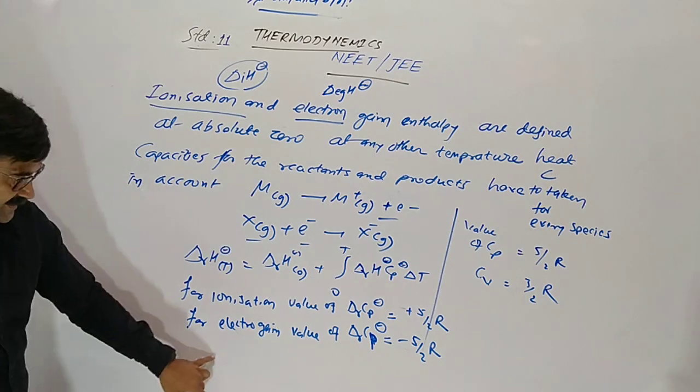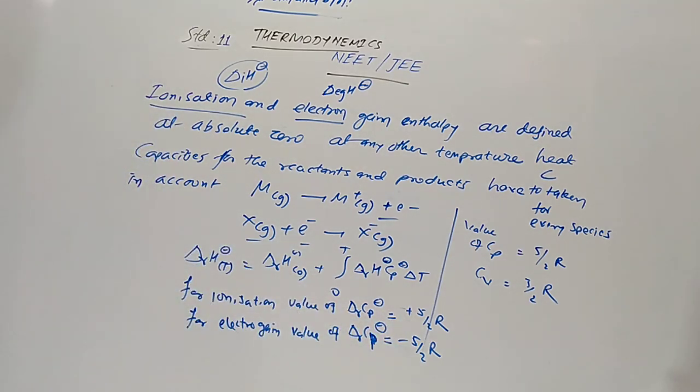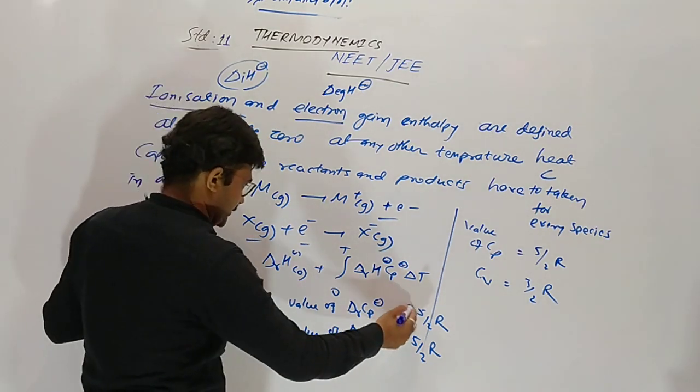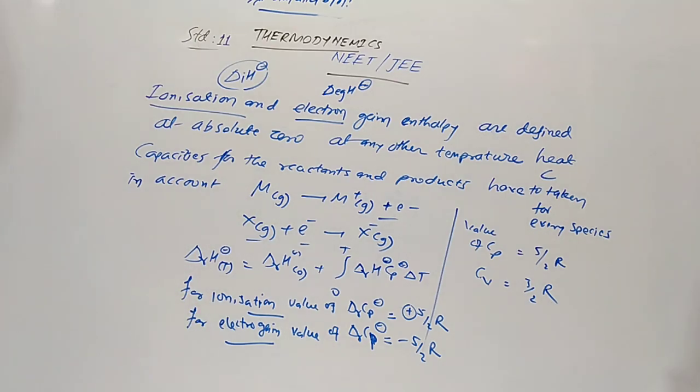Why? Gain means negative, heat is absorbed during ionization so it is positive. During electron gain, heat generally releases, so it will be negative.